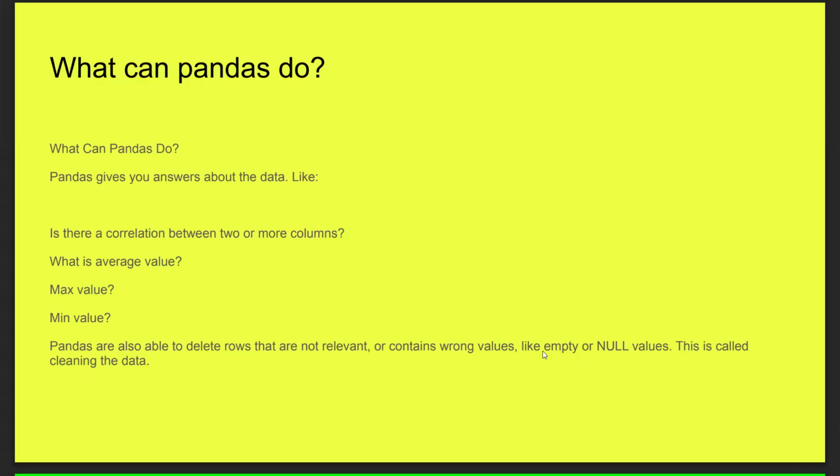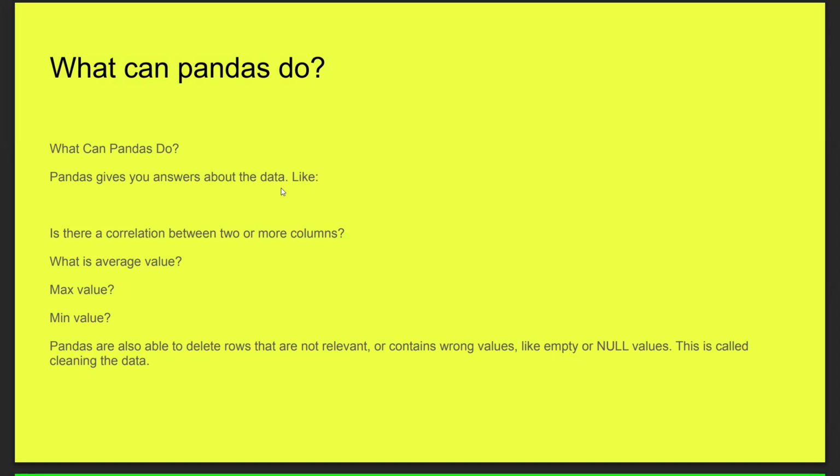Next one: what can pandas do? We have already discussed those things. Next, pandas gives you answers about the data. It can answer questions about the data. Suppose you have some data.